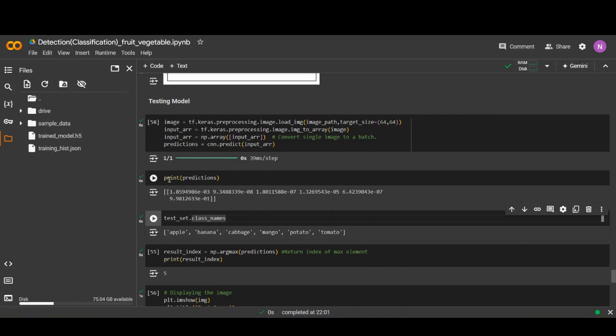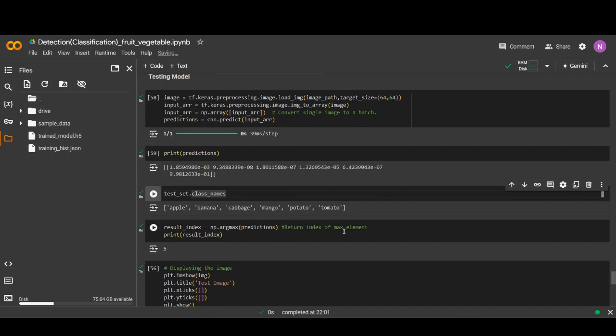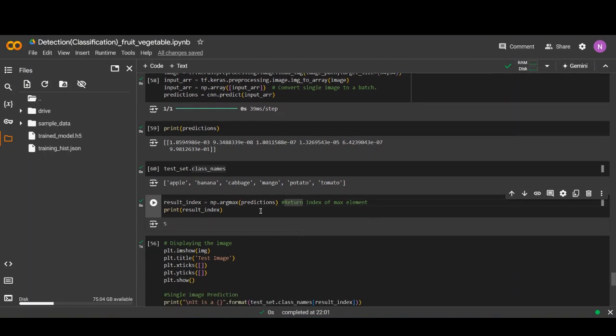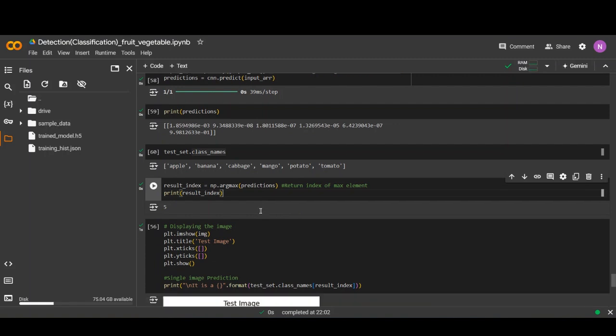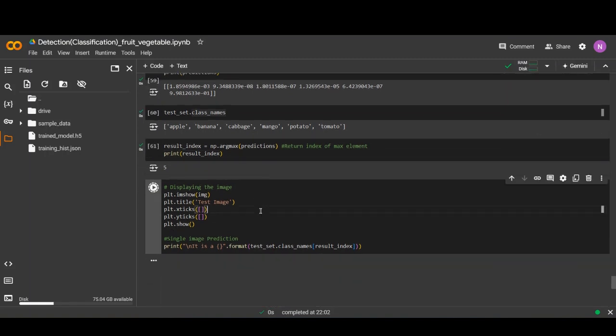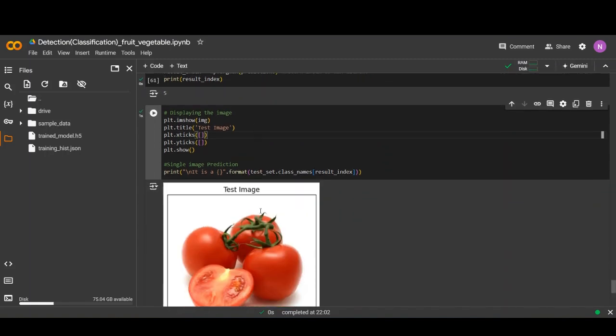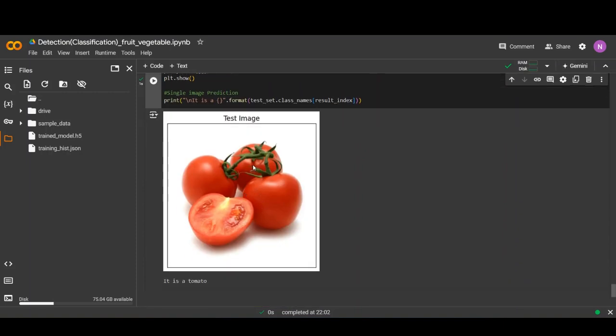This step is for detailing how the model works with the image and how its prediction is completed. This image is a tomato image, and the model gives the right detection, the right category. It prints that it is tomato.